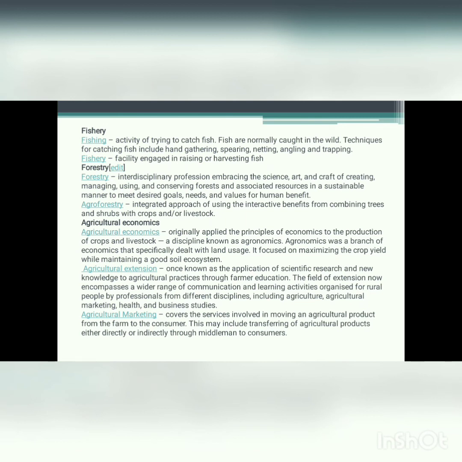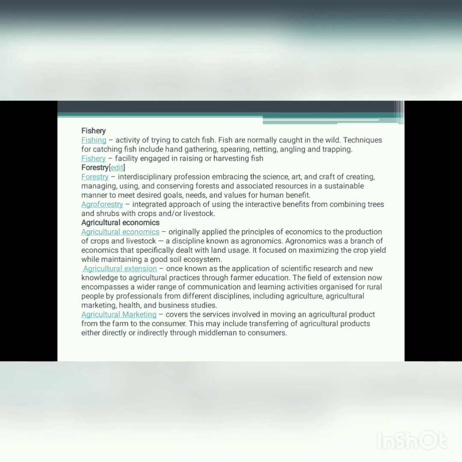Agricultural extension, once known as the application of scientific research and new knowledge to agricultural practice through farmer education. The field of extension now encompasses a wider range of communication and learning activities organized for rural people and professionals from different disciplines, including agriculture, agricultural marketing, health, and business studies.